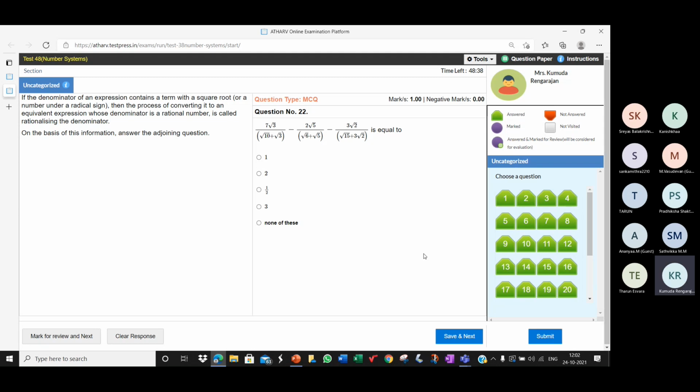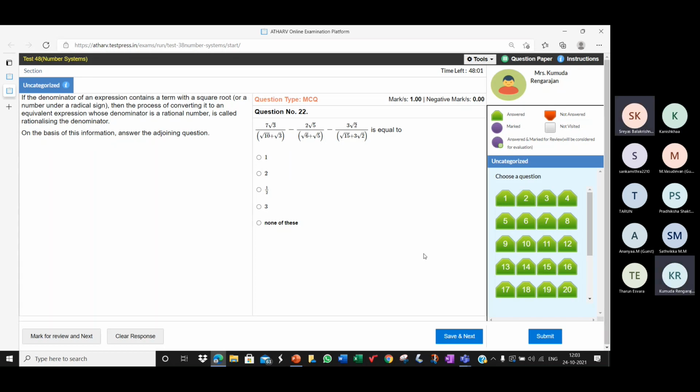Yes, what's the value of 7 root 3 by root 10 plus root 3? Ma'am, root 30 minus 3. Root 30 minus 3. Correct. I'm not working this one, children. What is the rationalizing factor, or what is the conjugate of root 10 plus root 3? Root 10 minus root 3.